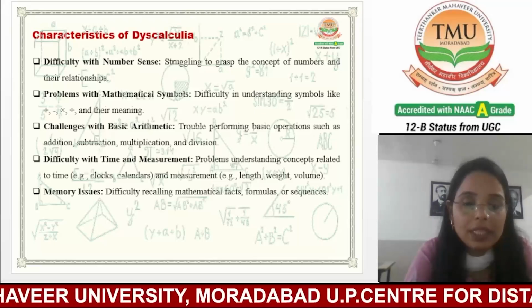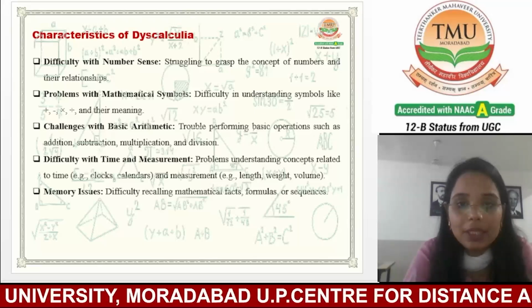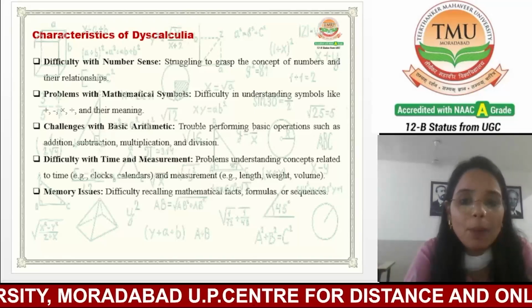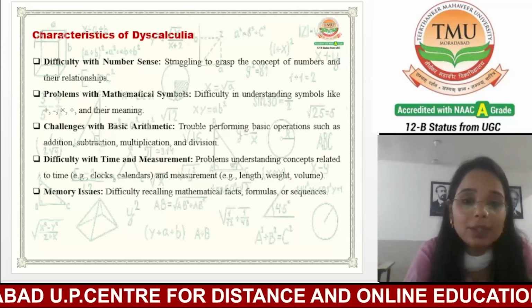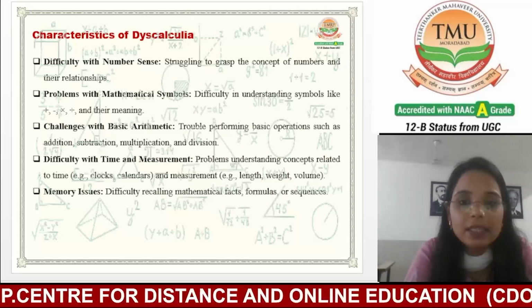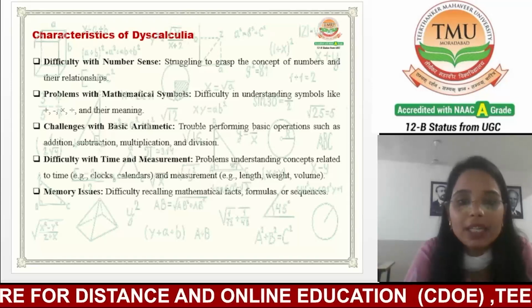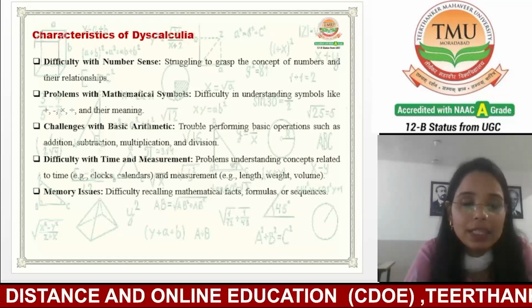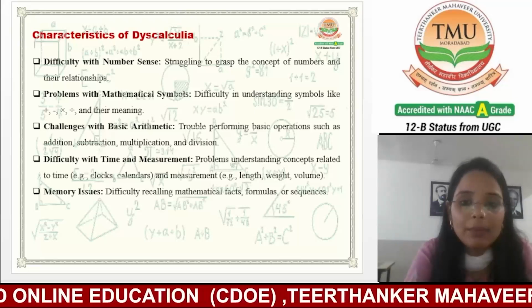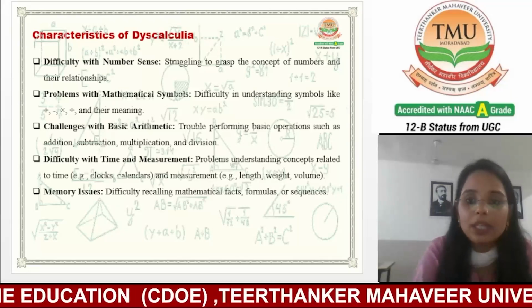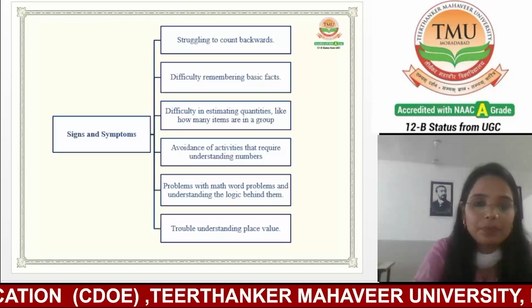The fourth one is difficulty with time and measurement. Students have trouble understanding concepts related to time, clock, calendar, and measurements like length, weight, volume. And the last one is memory issues. They will find it difficult to recall mathematical facts, formulas, or sequences.